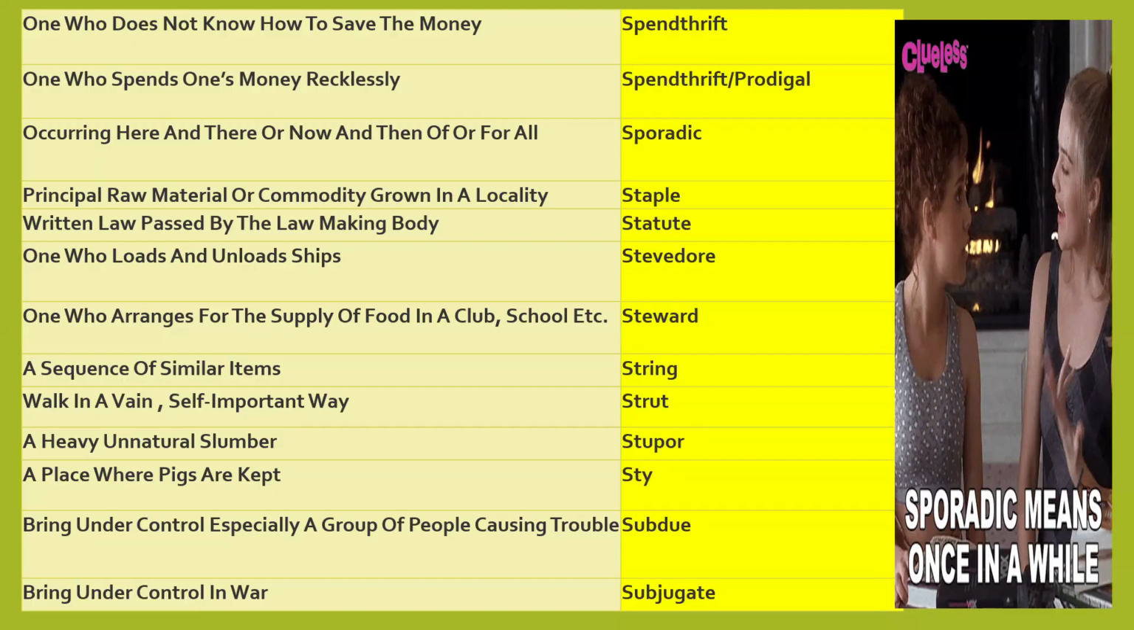Staple. Principal raw materials or commodity grown in a locality, that is a staple. Principal main raw materials or commodity which are grown in a specific locality, in a specific place, is known as staple. A statute means written law passed by the law making body. Any written law which is passed and approved by the law making body is a statute.